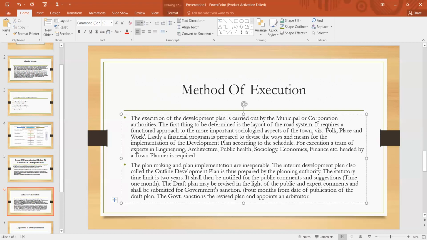The interim development plan, also called the outline development plan, is thus prepared by the planning authority. The statutory time limit is 2 years. It shall then be notified for public comments and suggestions. Time is 1 month. The draft plan may be revised in the light of the public and expert comments and shall be submitted for government sanction within 4 months from the date of publication of the draft plan. The government sanctions the revised plan and appoints an arbitrator.